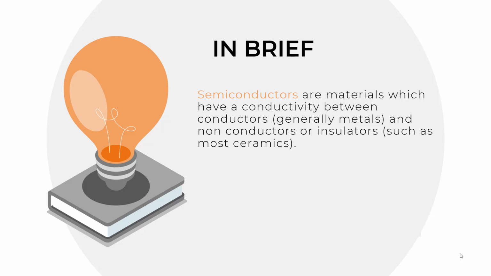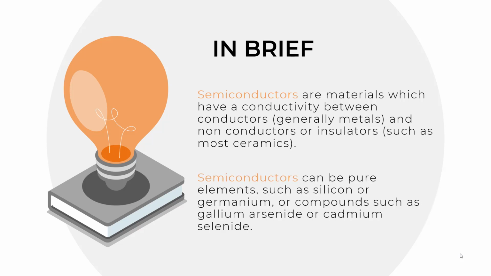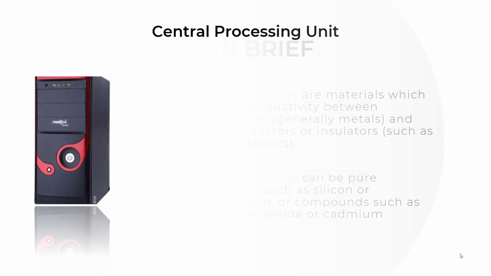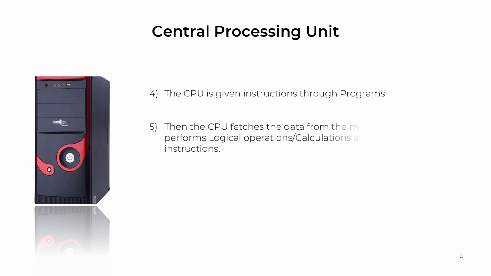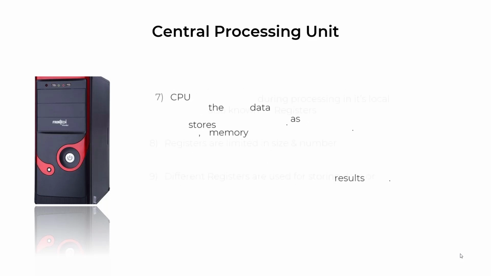Insulators are materials which do not allow heat to pass, and conductors are just the opposite of insulators. Semiconductors can be pure elements such as silicon or germanium, or compounds such as gallium arsenide or cadmium selenide. So the CPU is given instructions through programs. Then the CPU fetches the data from the memory and performs logical operations as per the given instructions, then stores the results back to memory.